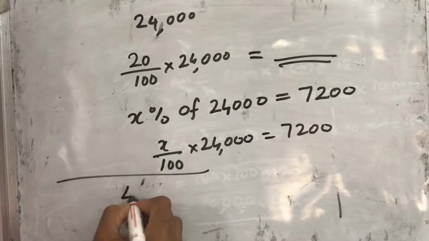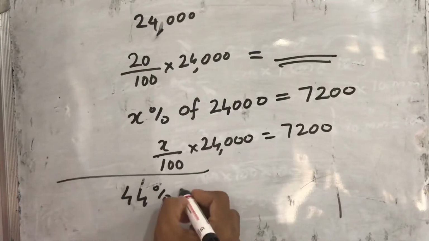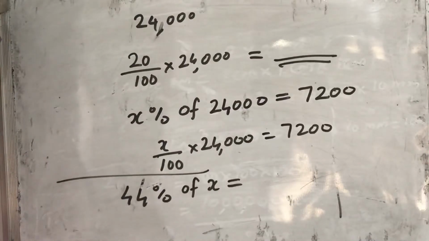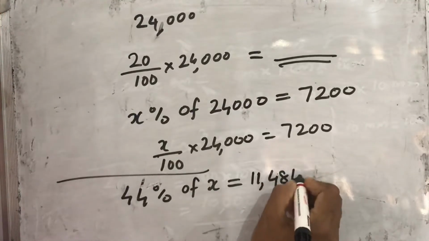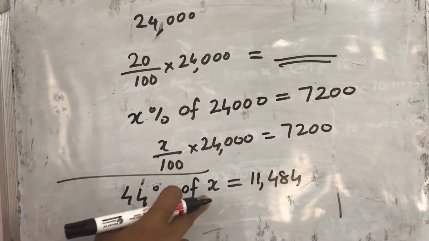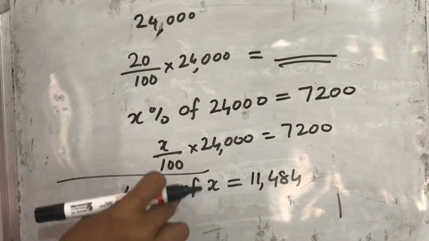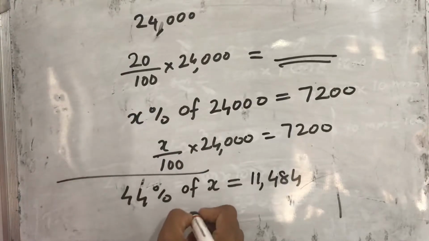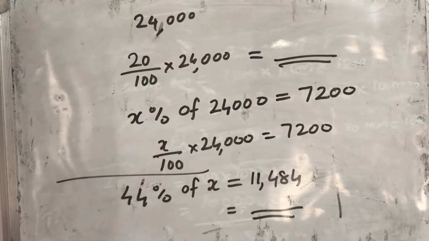Okay, so 44% of the total votes, which we don't know. So 44% of X is given as how much? The number of votes Ramesh got, 11,484. 44% of the total votes is 11,484. From this we can find out the total votes. Let the total votes be X. From this calculation we can find out the total number of votes. After that one more question is there.